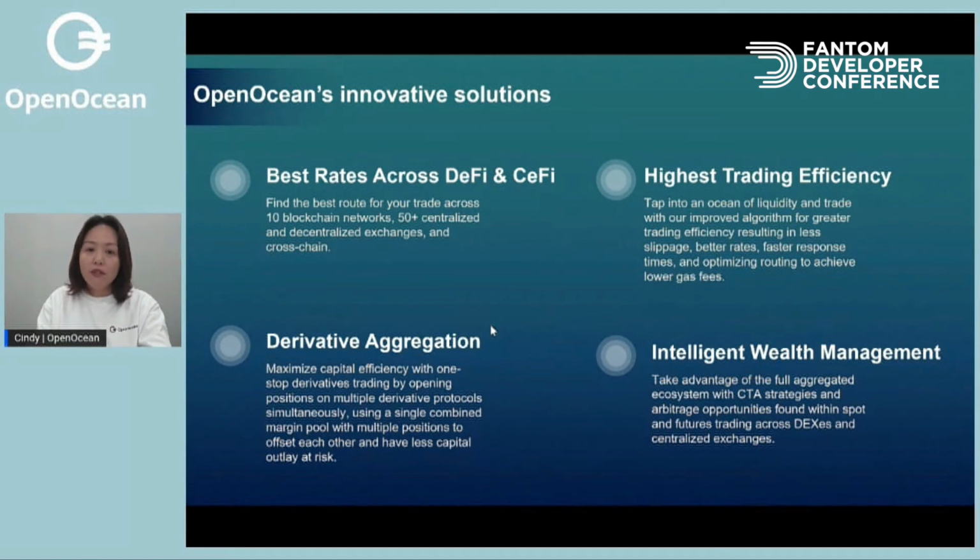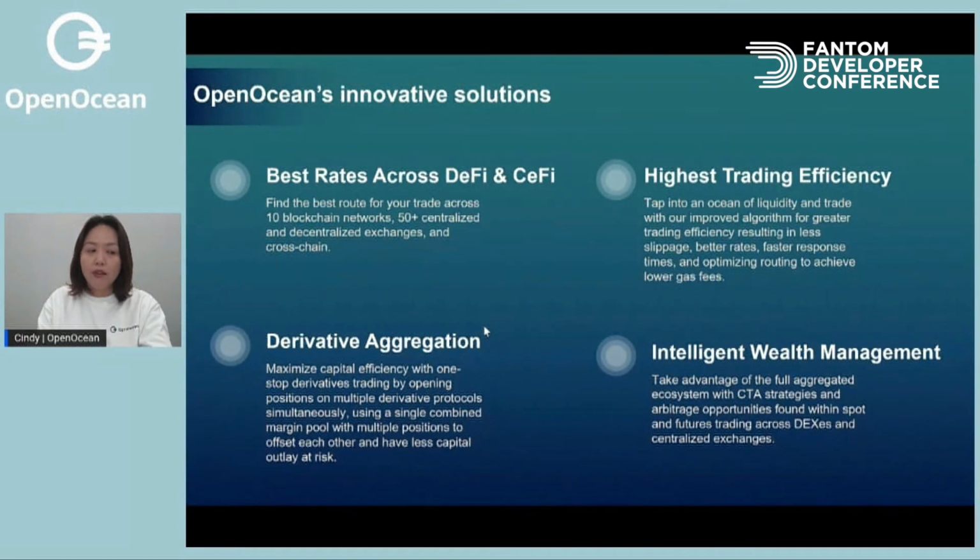And we also offer SaaS products for users to capture arbitrage opportunities found on spot and futures trading across DEXs and centralized exchanges. For example, you can do automatic arbitrage trading across decentralized exchanges and centralized exchanges. We also capture trading opportunities across spot products and derivative products.